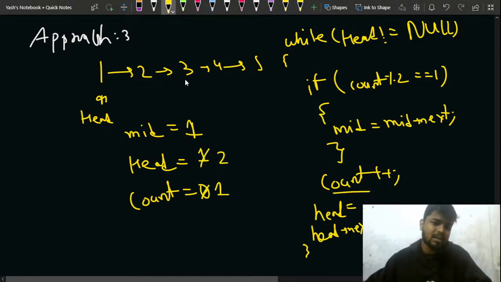So now head moves to 2 and my counter now becomes 1, right? After that, I check what my counter is. Counter is 1, so it is odd. So I change my mid from 1 to 2, I move to the next, right? And my head moves from 2 to 3, right? Now my counter, instead of 1, becomes 2.